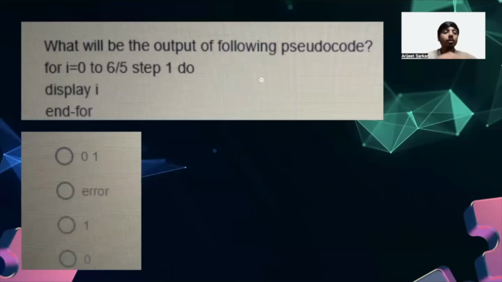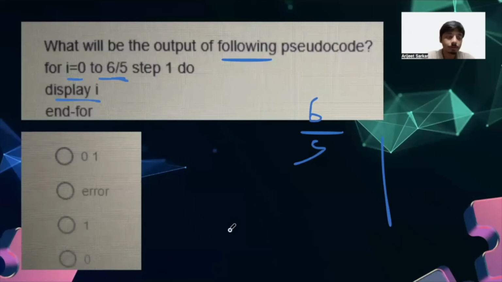What we have here is, what will be the output of the following pseudocode, right? For i starting from 0 to 6 by 5, which is 6 divided by 5. And at each step, we are going to display i, okay? So if we divide 6 by 5, it will give us 1, right? So the loop is moving from 0 till 1. So only 2 times. So the output will be option A, 0, 1.